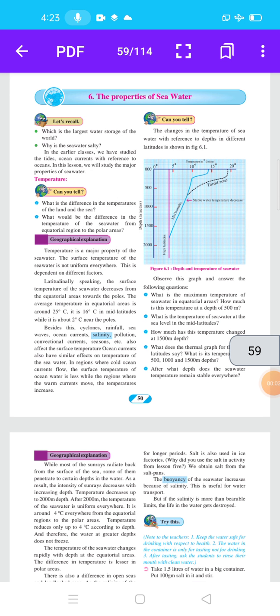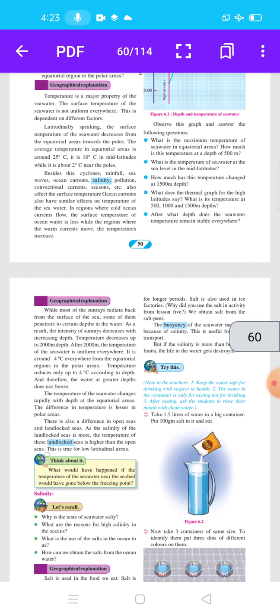From the last video we started lesson number 6, the properties of seawater. In the last video we completed some question and answer for figure 6.1, depth and temperature of seawater. Now let us start our next point, the geographical explanation.